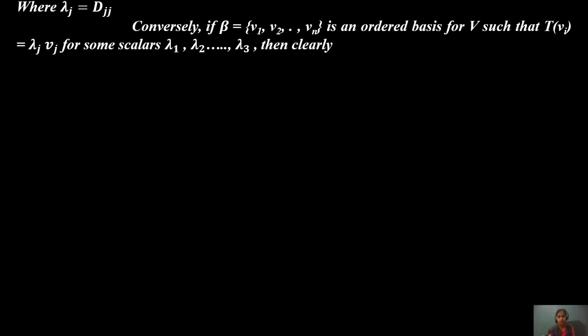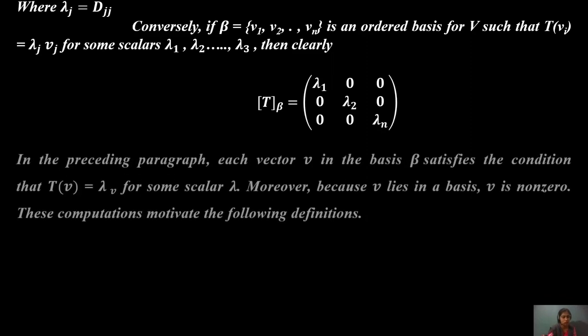Conversely, if beta equals v1, v2 to vn is an ordered basis for V such that T vj equals lambda j vj for scalars lambda 1, lambda 2 to lambda n, then clearly the matrix of the linear operator T with respect to beta is diagonal, with diagonal entries lambda 1, lambda 2 to lambda n and zeros elsewhere.